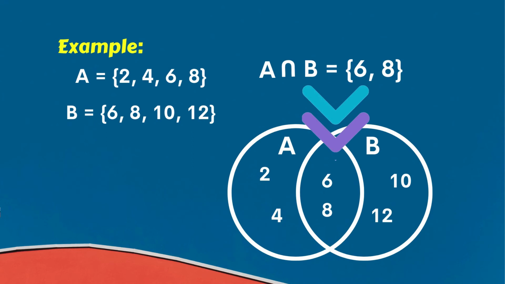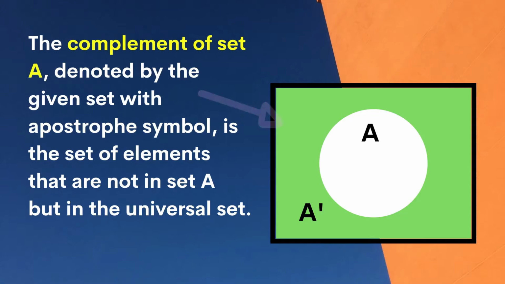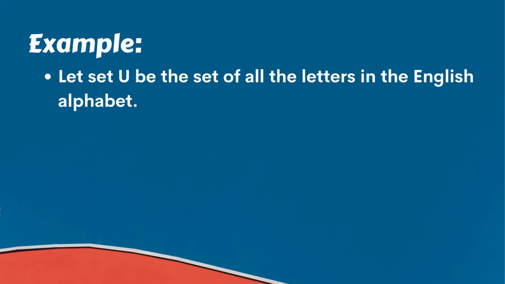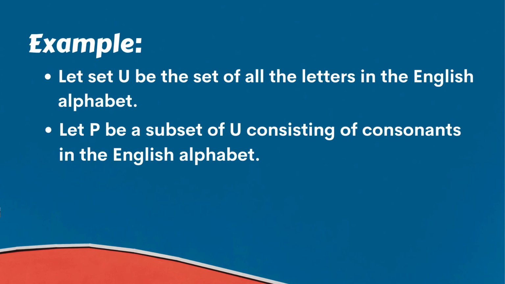Since 6 and 8 are common to both sets. Not all elements in a universal set are in a given set. The set of these elements is called the complement of a set. The complement of set A, denoted by the given set with an apostrophe symbol, is the set of elements that are not in set A but in the universal set.